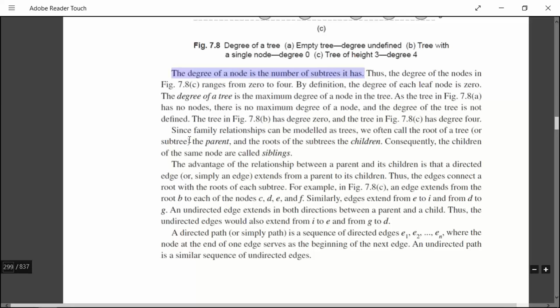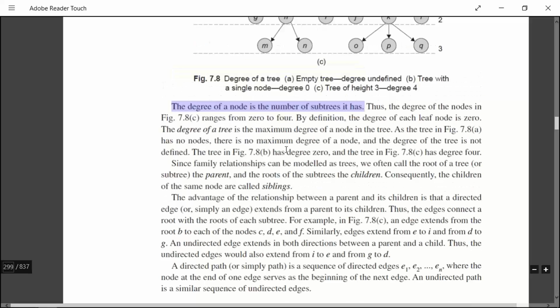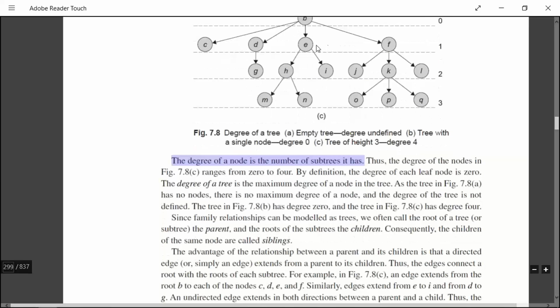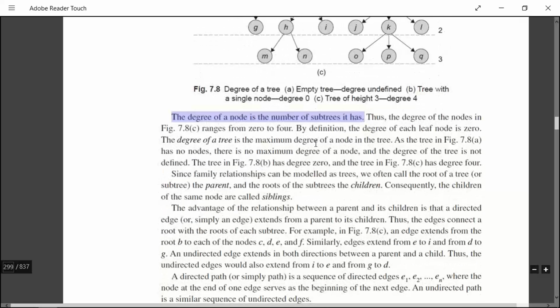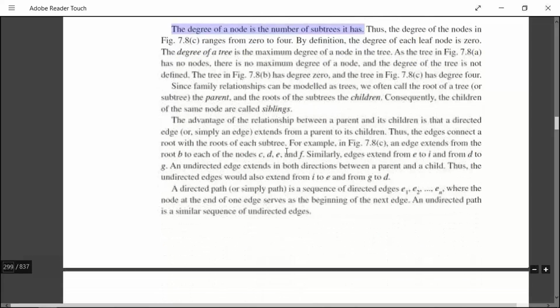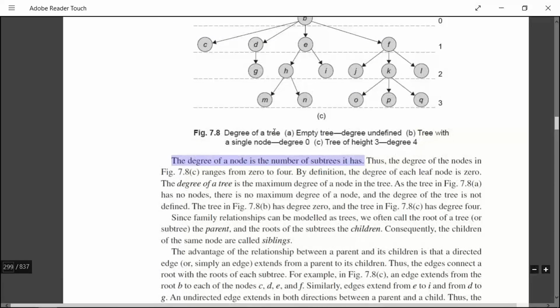Next, since family relationships can be modeled as trees, the root of the tree is called the parent, and the roots of the subtrees are called children. So these are called children. Okay, so this is the parent and these are children, and for this tree again, this is the parent, these are children, and for these two trees, this one and this one, this is the parent, these are children, like that. So the root is called the parent and the subtrees are called children.